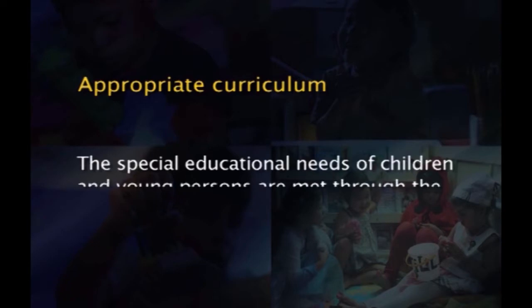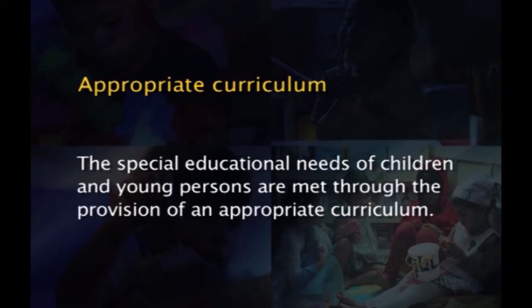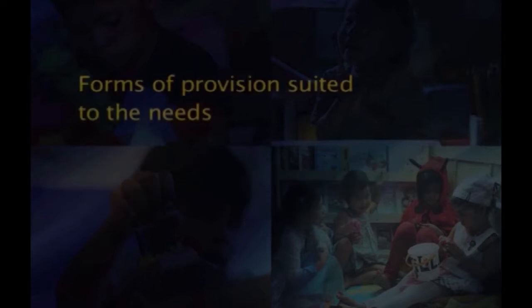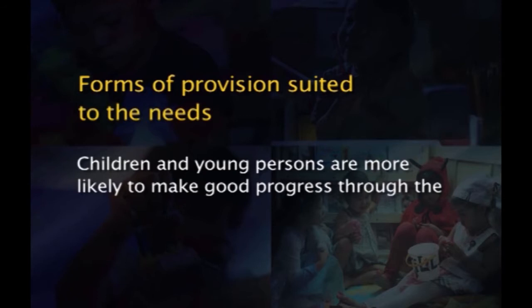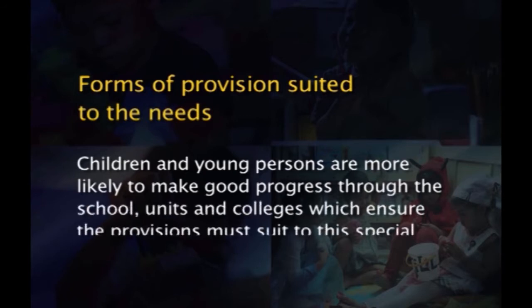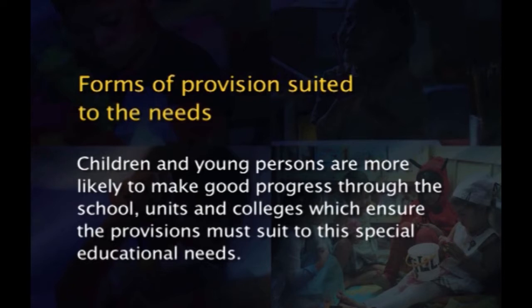The next is the appropriate curriculum. The special educational needs of children and young persons are met through the provision of an appropriate curriculum, and the forms of provisions suited to their needs. The children and young persons are more likely to make good progress through the school units and colleges, which ensure the provisions must suit their special educational needs.